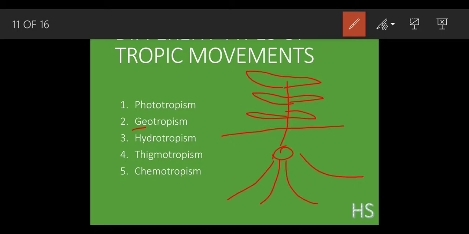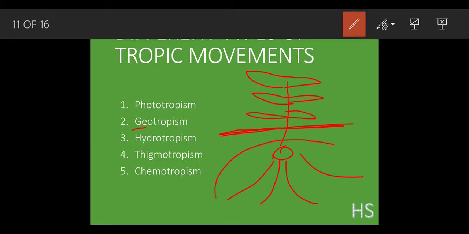Now guess which is moving towards the earth and which is moving away from the earth.